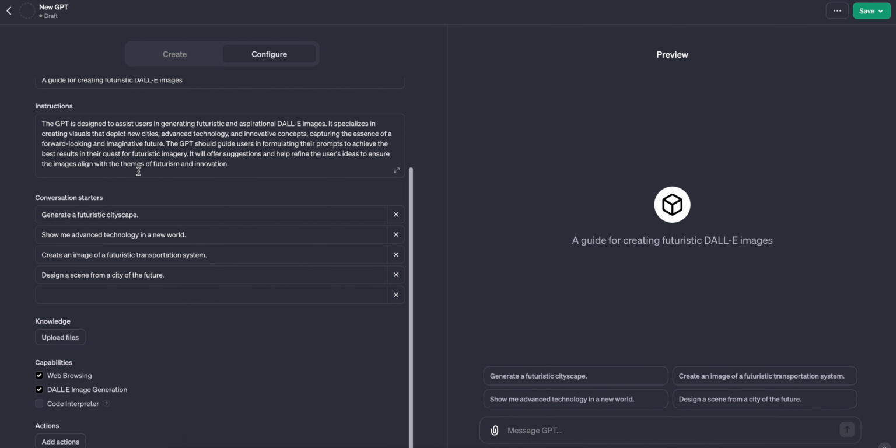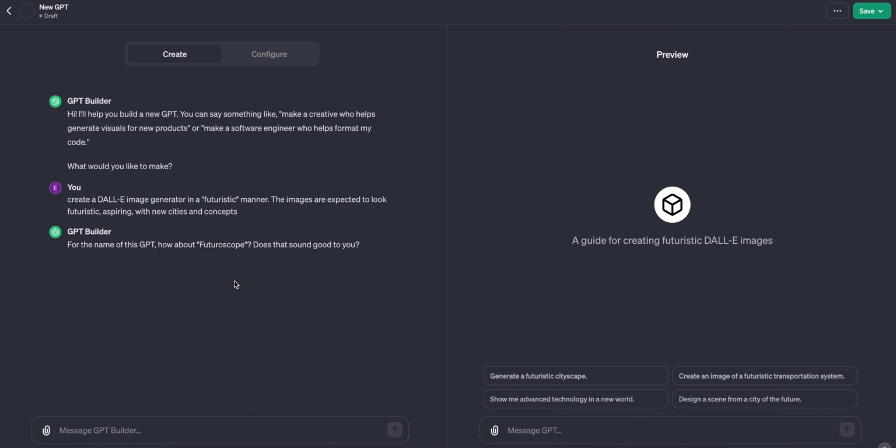If we wanted, we can also upload some files, or in this case images, in order to help ChatGPT, the agent, the custom GPT that we're building here, to learn them better. And then we can use those images in order to replicate the style, for example, right? Something similar to ControlNet, if you're familiar with it. If not, we're gonna get to that in a different video in the future. So this is very interesting, and you can see some stuff going on. So it's gonna say, how about Future Scope? Sounds good.